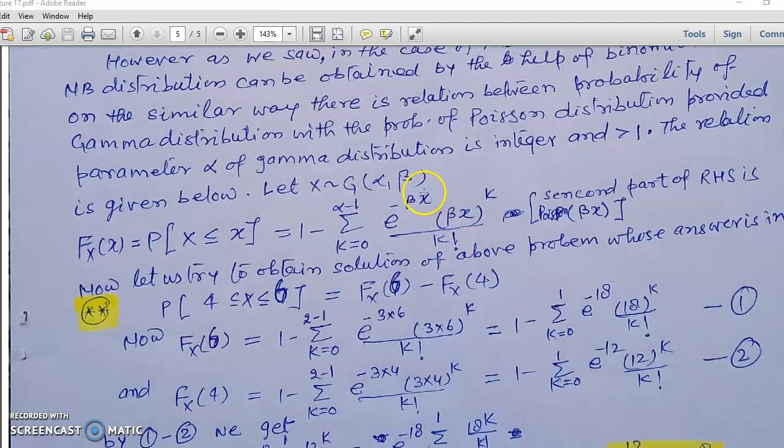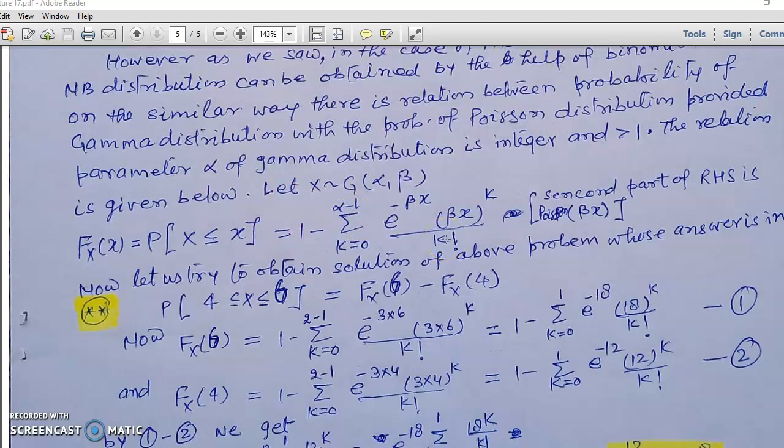Here, don't be confused by this x. This x is a constant and it is equal to the value written here. So e to the power minus beta x is a constant term. x is known, beta is known, and this is the form of a Poisson distribution with parameter beta times x. Okay, so you can solve the problem with the help of this one.